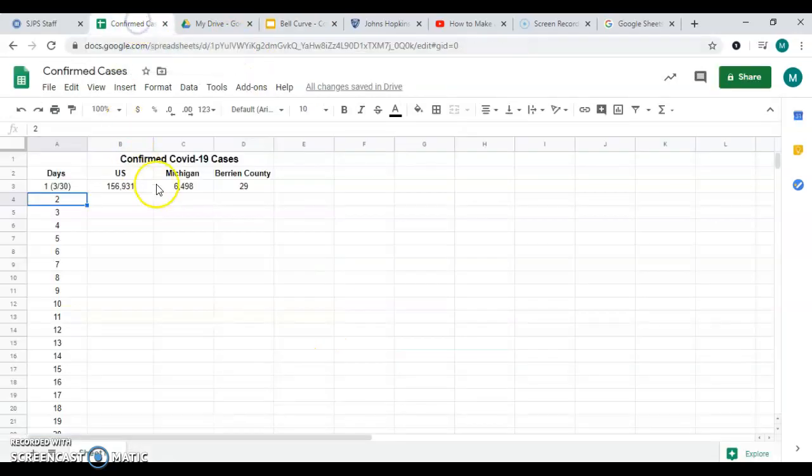So if I go back to my sheets, today was day one, and that's why I put the date in here of March 30th. I plotted the point of how many cases are confirmed right now in the United States, how many are confirmed in Michigan, and how many are confirmed in Berrien County. So I'm going to make a few different bell curves to see what they look like. Now, you don't have to do this. Again, if you want to just strictly stay to the United States, or maybe you just want to plot Michigan's or our county, anything like that is fine with me.